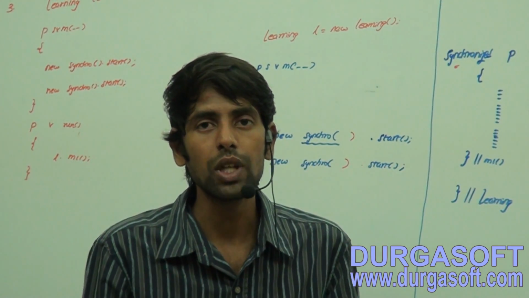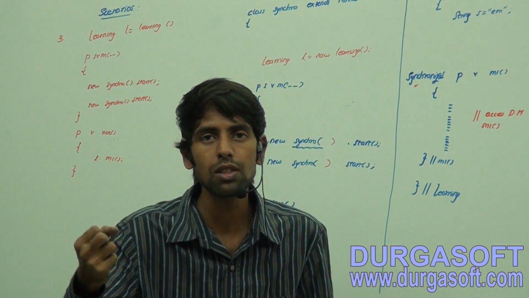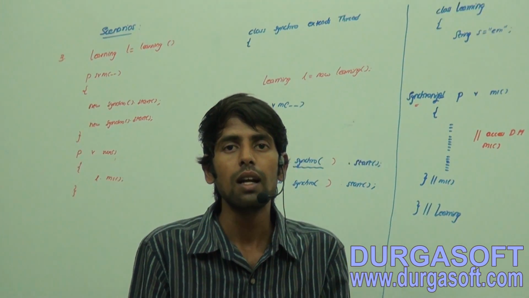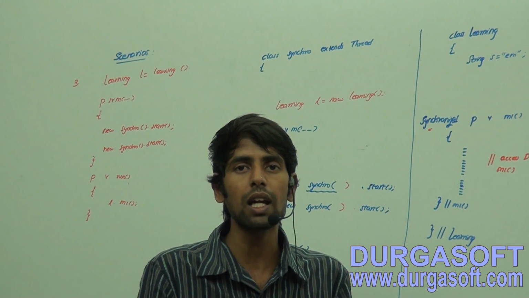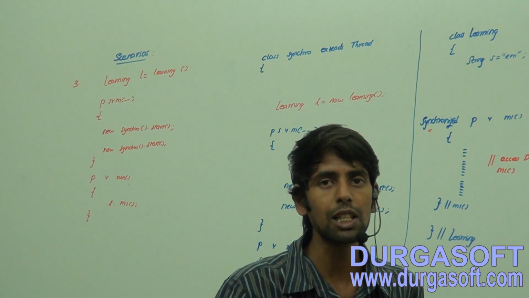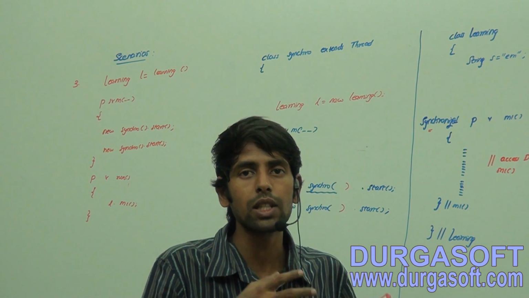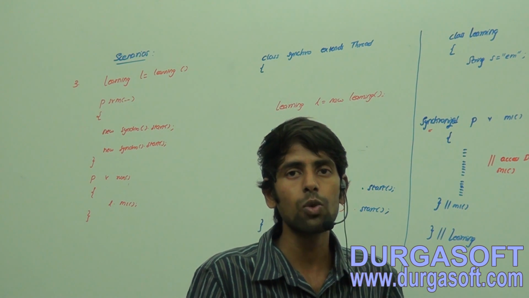I have told you, if it is a synchronized instance method, then only it has to acquire the instance lock. What if there are multiple threads which are executing instance methods, not synchronized instance methods? What if they want to execute the normal static methods? Okay, what is going to happen here?